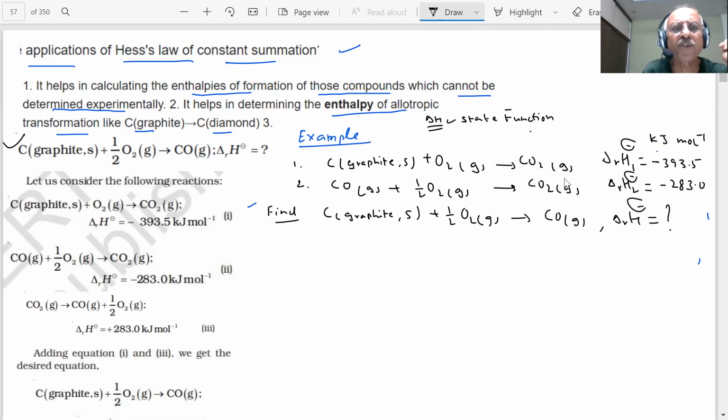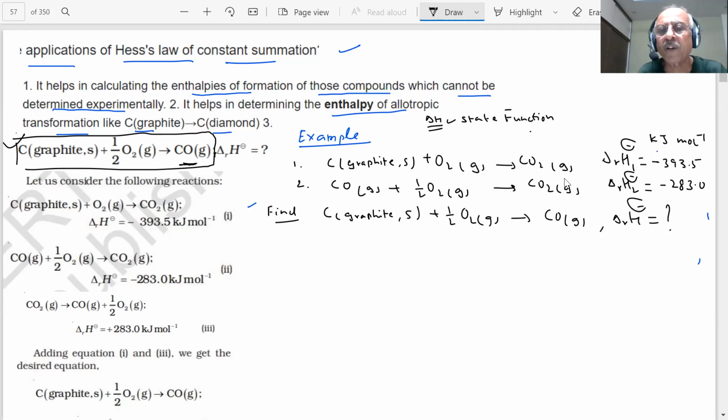What do we want, students? CO gas on the right hand side. We want CO gas on the right hand side, as the product. Here it is a reactant. Got my point? I want CO where? On the right. In equation 2, CO is on the left hand side. Tell me, yes or no? Can you see this? I want this reaction, students, and I am given these two.